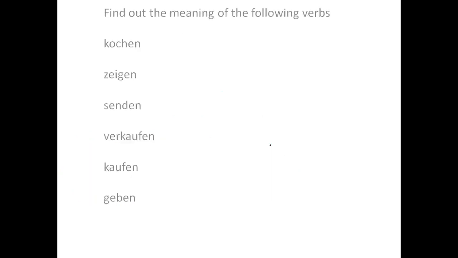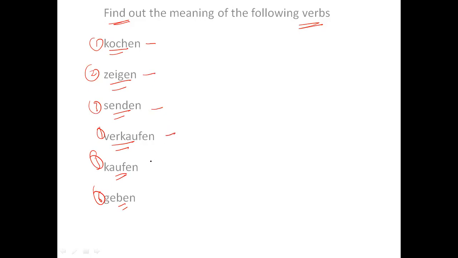So let's talk about further. Now what you need to do, you need to find out the meaning of the following verbs. So here I have given you one, two, three, four, five, and six. Six verbs I have given you. One is kochen, second is zeigen, third is senden, verkaufen, kaufen, and geben. So what you need to do, you need to find out the meanings for these six verbs and post your answers in the chat box. Do it quickly.